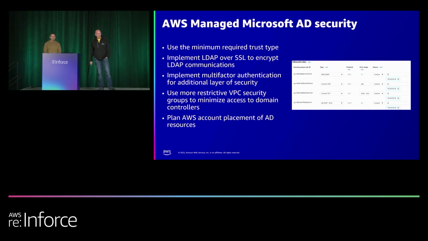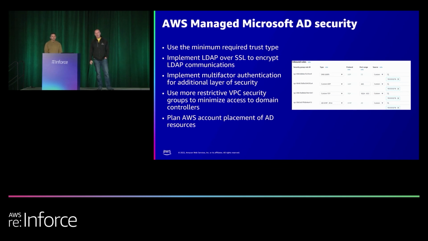So I highly recommend doing multi-factor, especially for privileged accounts, because those could be the keys to the kingdom, as some people say. Out of the box, there is some confusion about the VPC security group. It is 0.0.0.0/0, and that does cause some concern. In a way, it's not opening your managed AD up to the internet, so it's not really insecure, because you can't add an elastic IP to your managed AD ENIs that are in your VPC, so there is no way for it to be public.